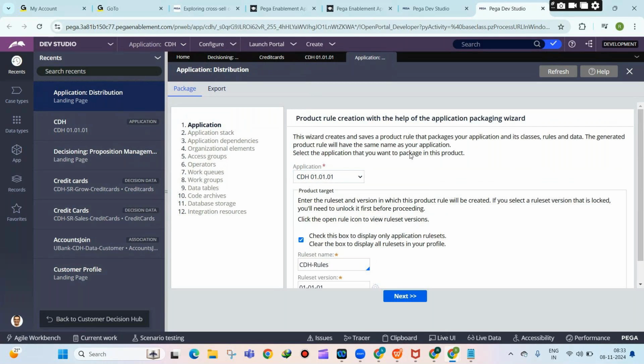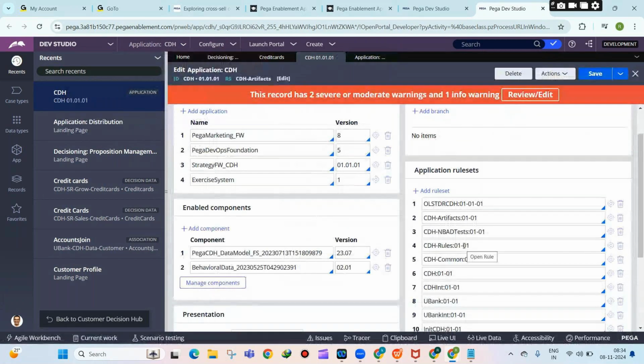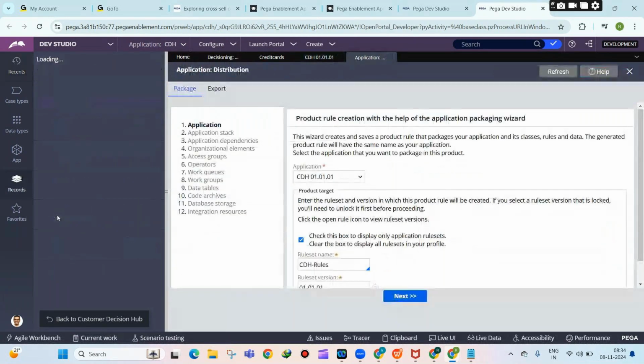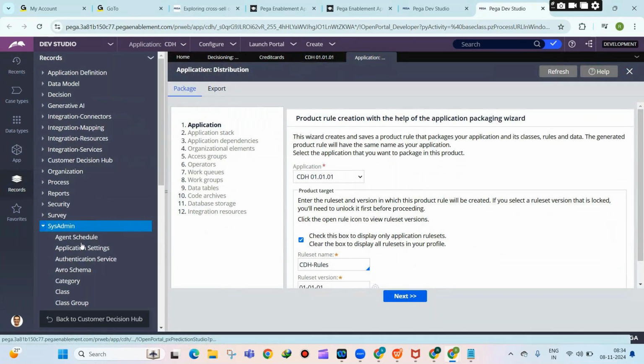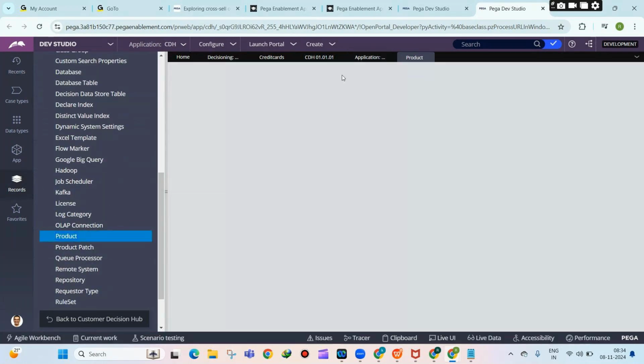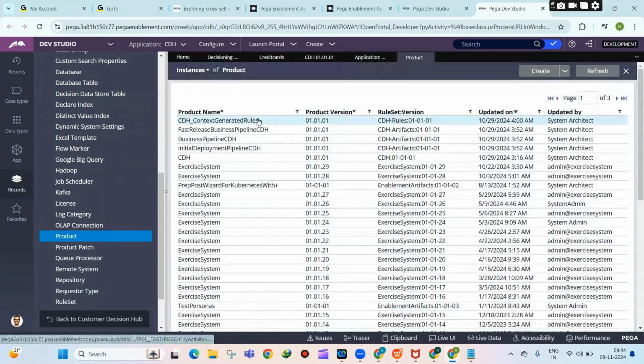You can practice in this application also. When you are creating something, you will generally keep it in the rule set. You can also take it using a product file. You go to sysadmin, create a new product, specify this application name and mention the rule set as CDH rules 01 version.